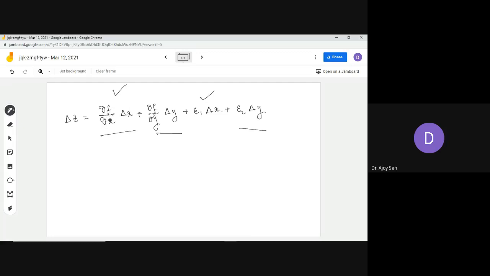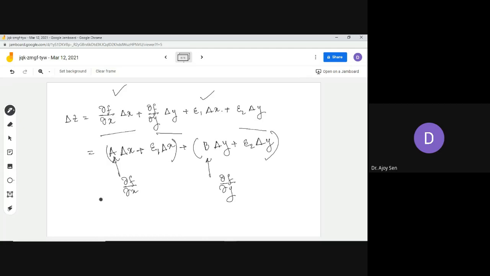So I can write one line for this thing, and you will understand it better. This A becomes del f del x, and this B is nothing but del f del y. Now I think you can understand it properly.